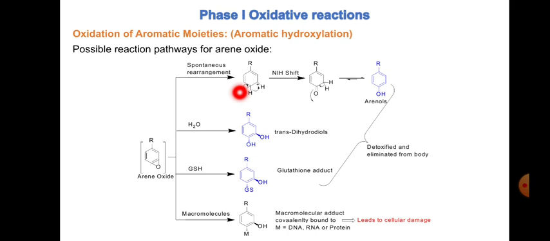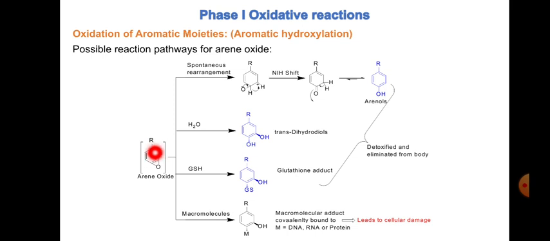So first you can see the arene oxide can undergo spontaneous rearrangement. You can see there is a rearrangement going on here, and this will undergo the NIH shift and it will form the arenol. So this is the arenol which is hydrophilic in nature. So this is what we require. So arene oxide is converted to arenol.